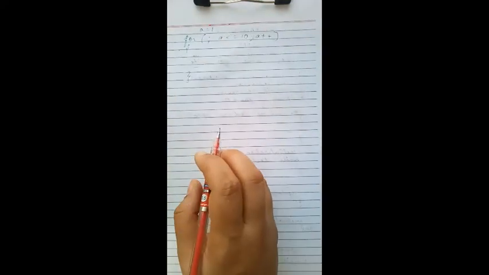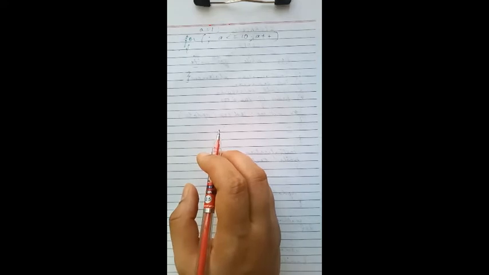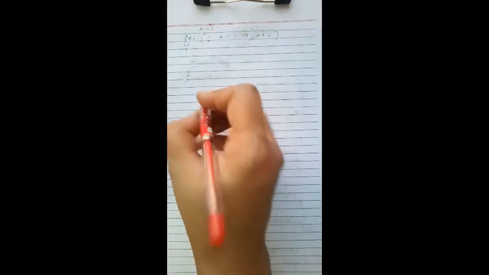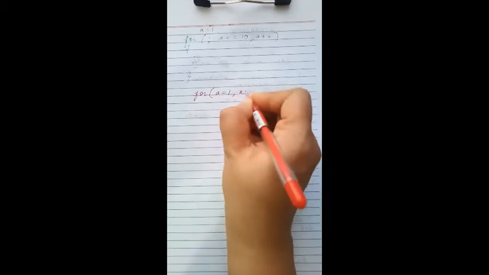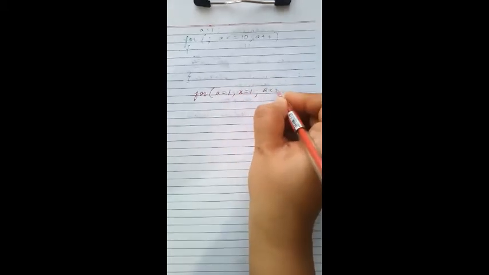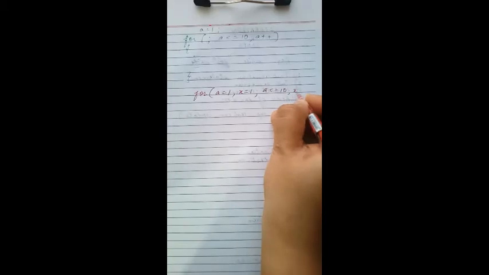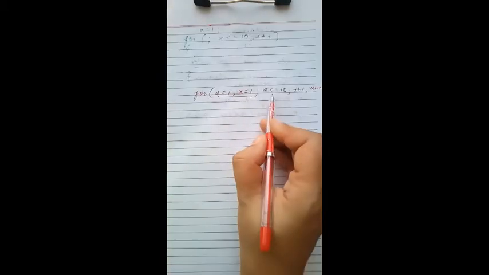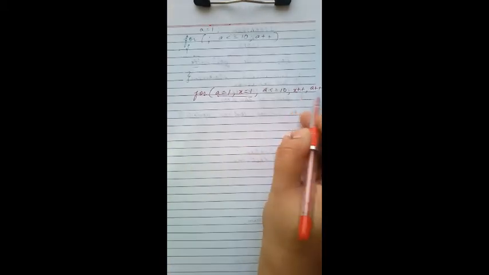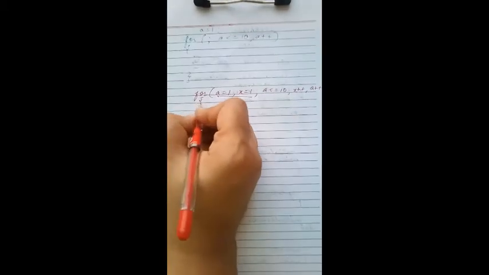Similarly, we can include more expressions in the for loop also, like this: a equals to 1, x equals to 1, a is less than equal to 10, x plus plus, a plus plus. When there are more than one initialization expression, the test expression is only one, and there are more than one update expressions. In this way also the for loop can be written.